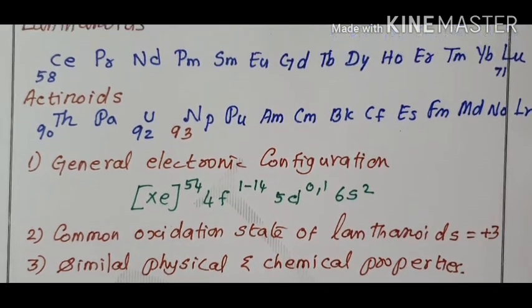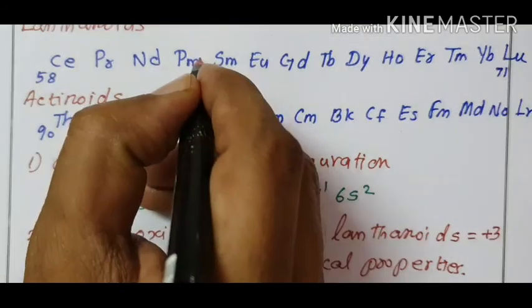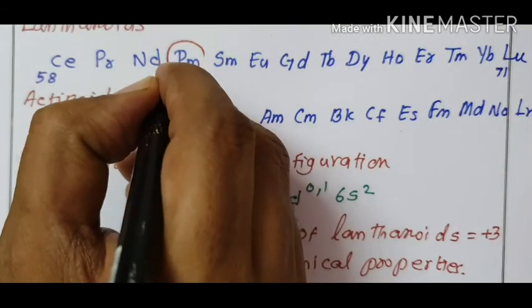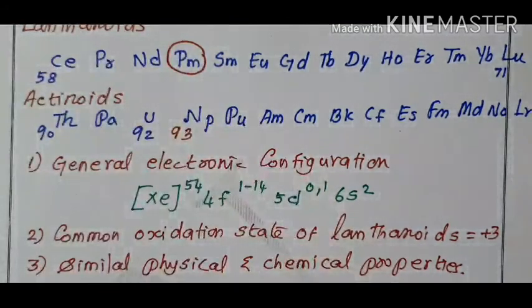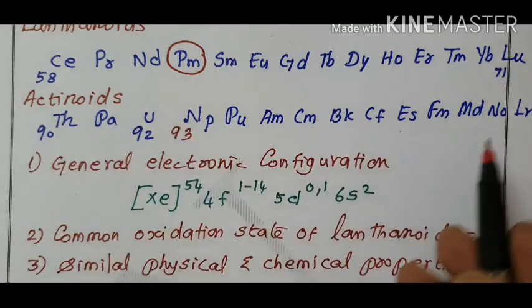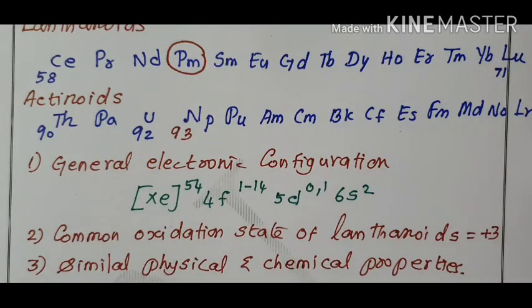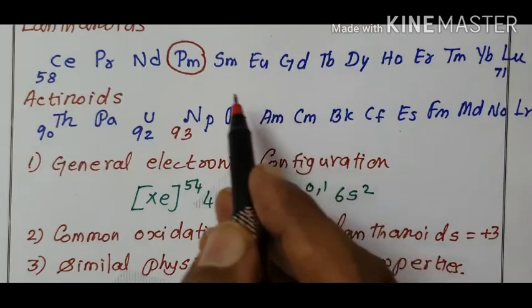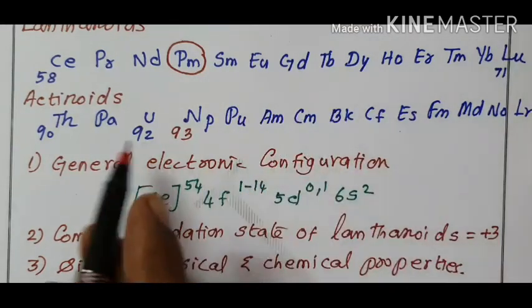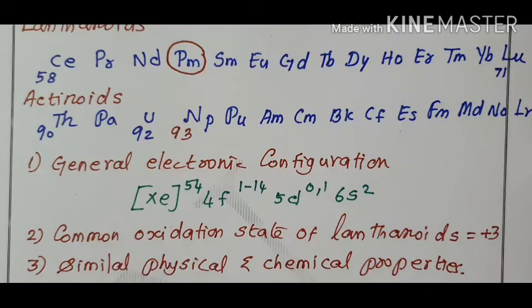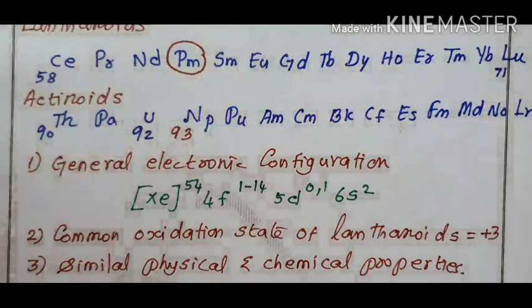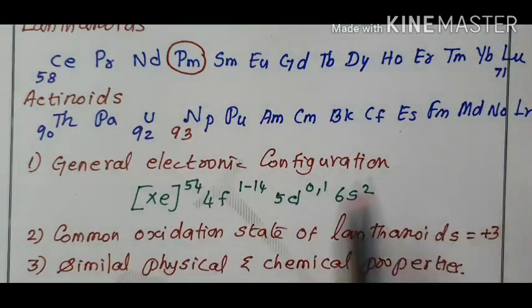In the lanthanides, except promethium, all are non-radioactive elements. Promethium is the only radioactive element in the lanthanides. But all actinides are radioactive in nature.